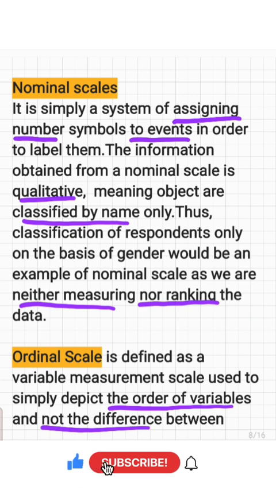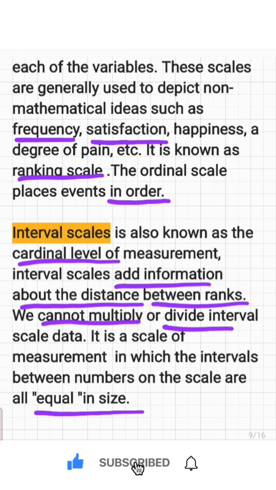And here we are not finding the difference between each of these variables, just order. These scales are generally used to depict frequency, satisfaction, happiness, etc. It is a ranking scale. The ordinal scale places events in order, ranking.